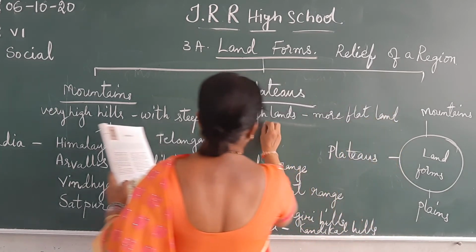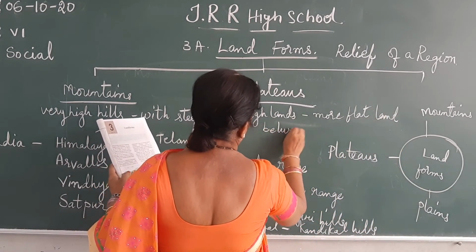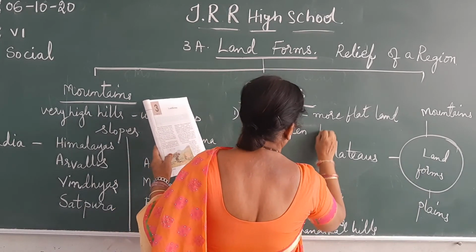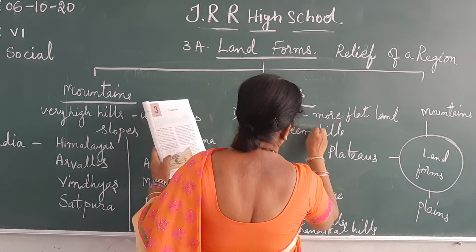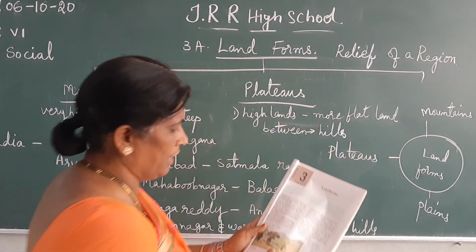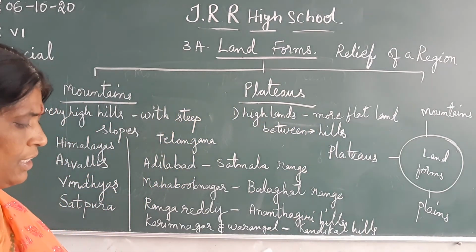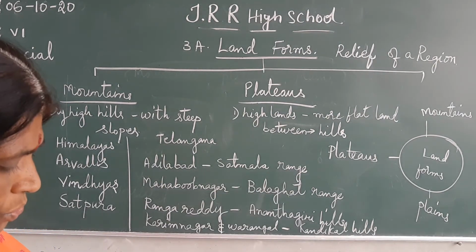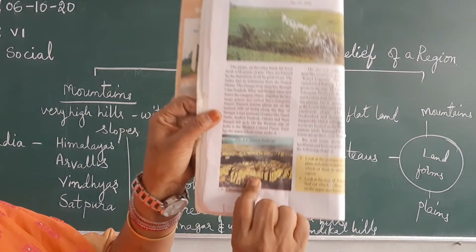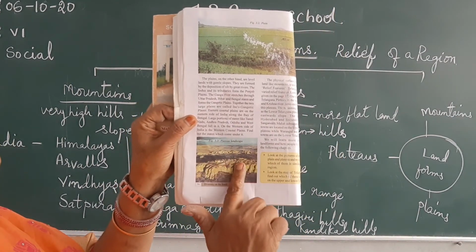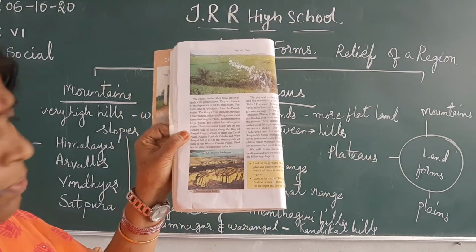You can see the picture of the plateau region. Flat land between some hills, like that it will be there.